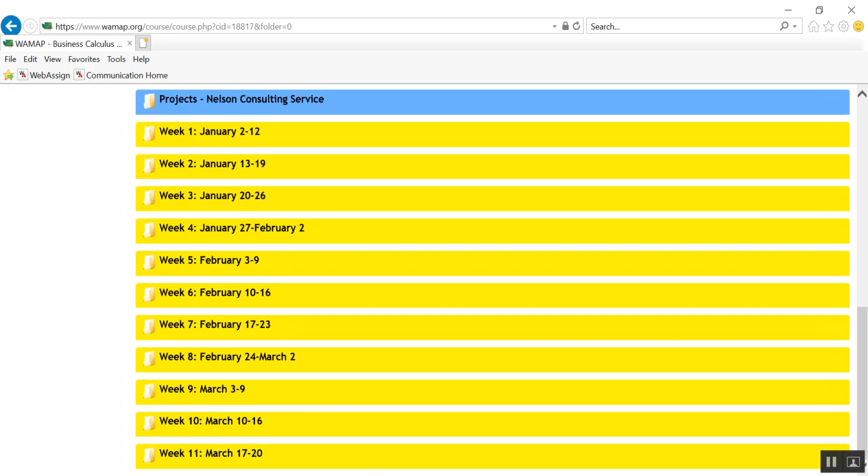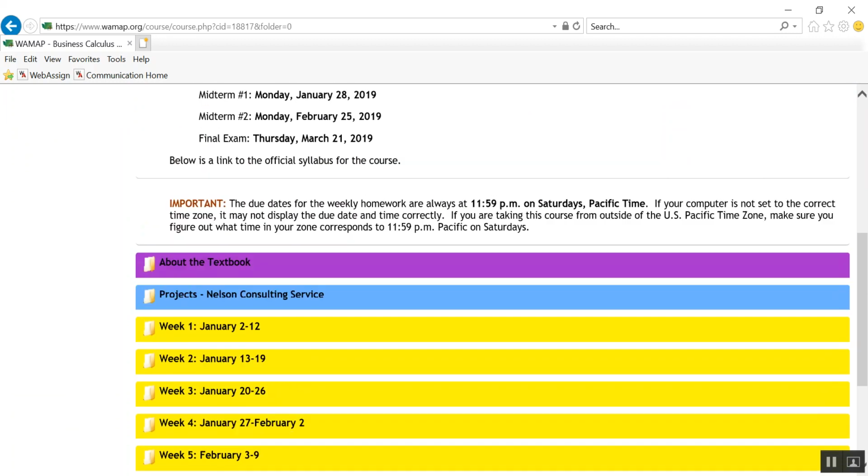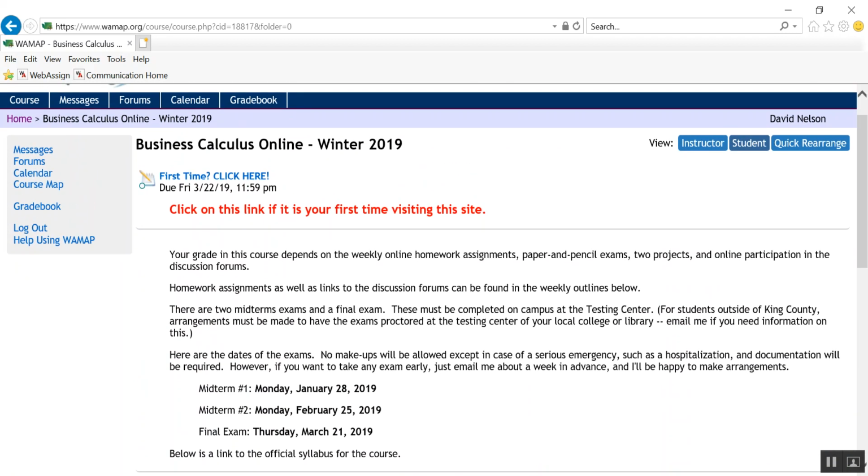All right, and then back to the main page. We've got several weeks' worth of work that will show up on there. You can always check your grade. Over here on the left-hand side there should be a gradebook option. Because I am an instructor, it'll give me an error because I'm not a student in this class. It won't show you, but if you click on that, it should show you your current grade. Until our first homework assignment's due, it's going to be kind of weird, but after that, it should be fairly accurate. You'll see two categories: past due, and past due and available. The past due is probably the more accurate of your current grade.